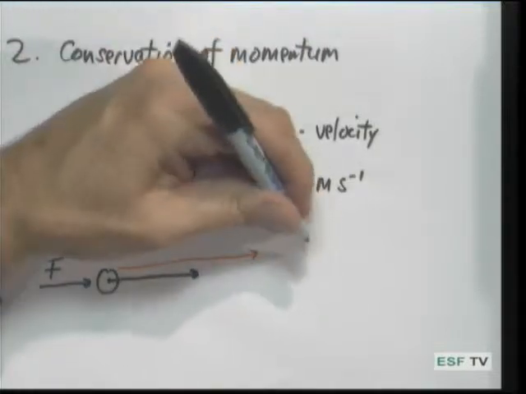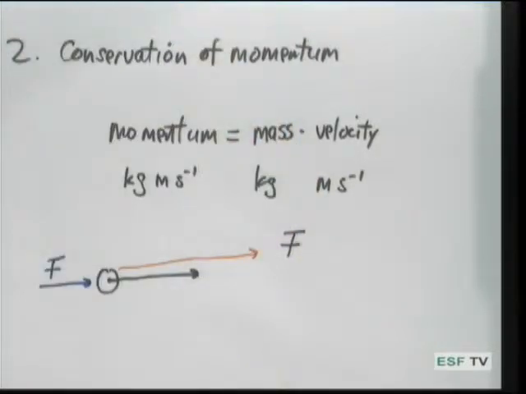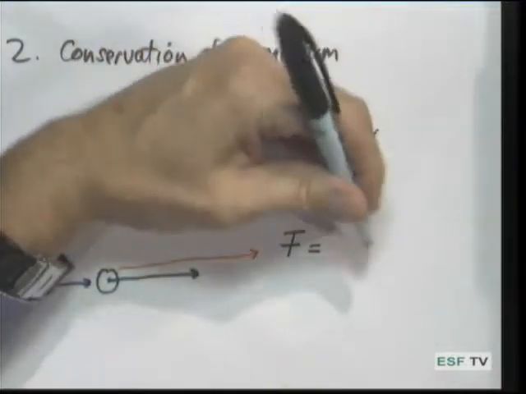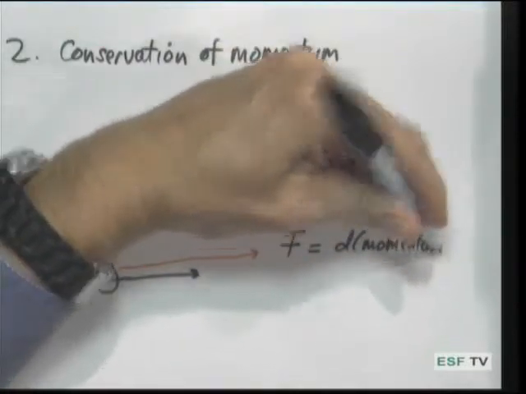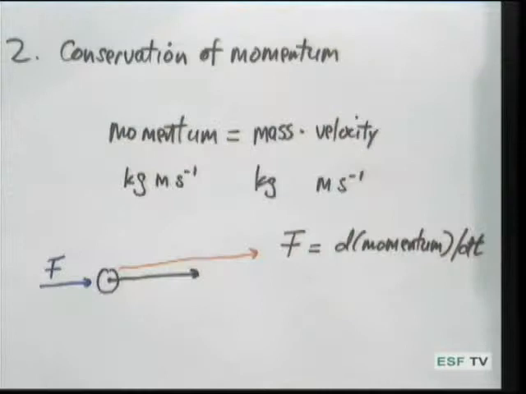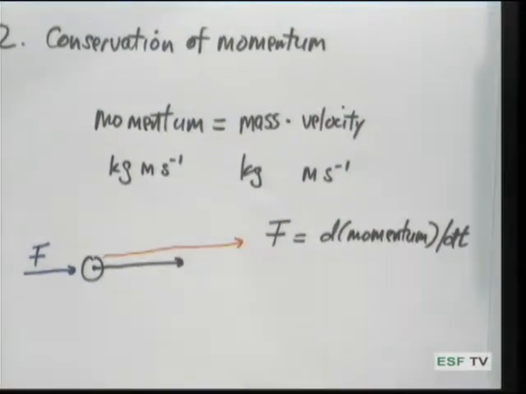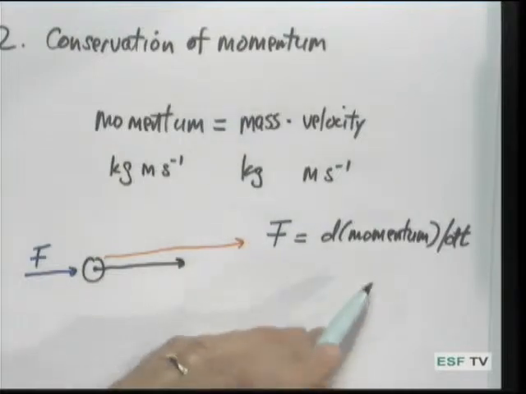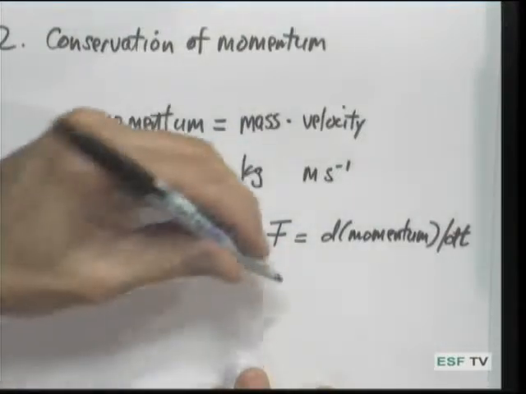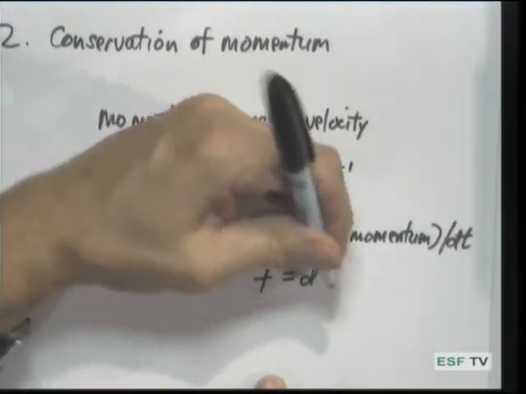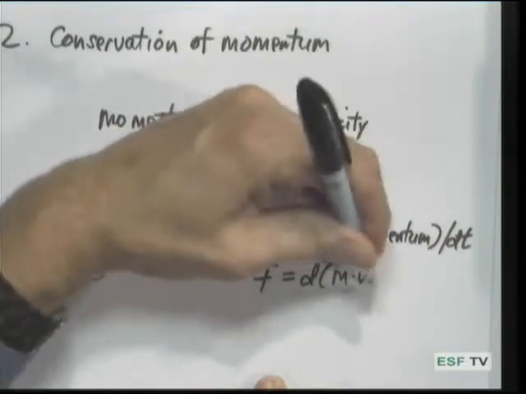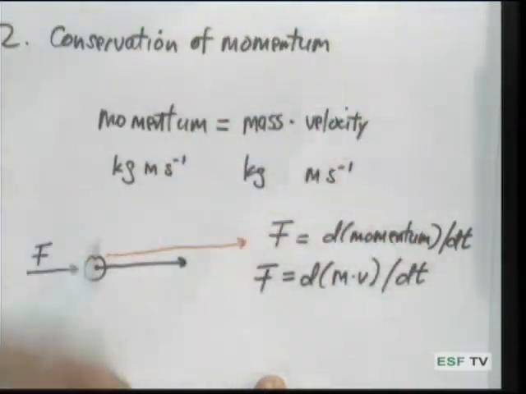And so we start by saying that if there's a change of momentum, that implies that there's going to be a change of velocity. And therefore, the force is going to equal the change of momentum divided by the change of time. This is our standard notation for a simple differential equation. We have a definition for momentum already. It's mass times velocity. So we can rewrite this by saying that force is equal to the change of the product of mass times velocity over the change of time.